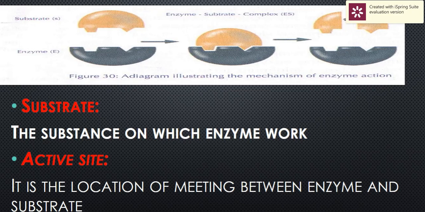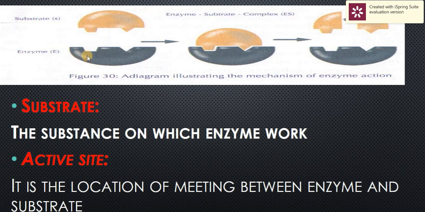If we look here, this black part is the enzyme, and the substrate, or the reactant which starts the reaction, will join to the enzyme and form what is called the enzyme substrate complex. Then the reaction happens and the product is formed, and it leaves the enzyme in the same shape without any change. So if we look here, the enzyme at the beginning and the enzyme at the end are the same.